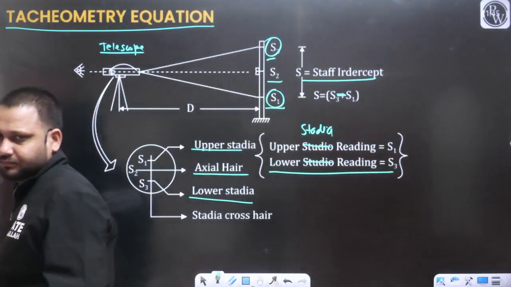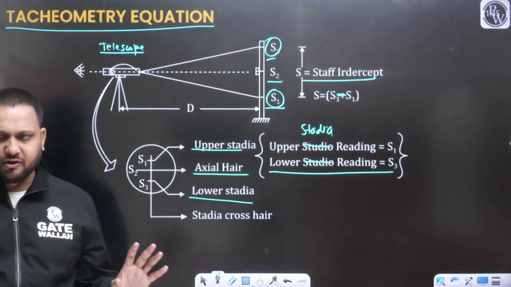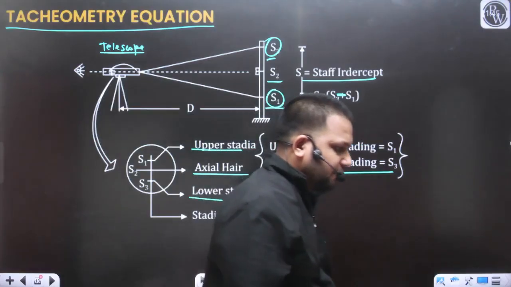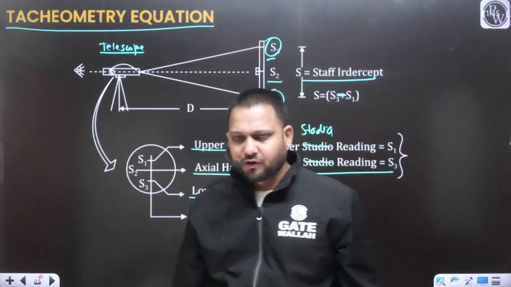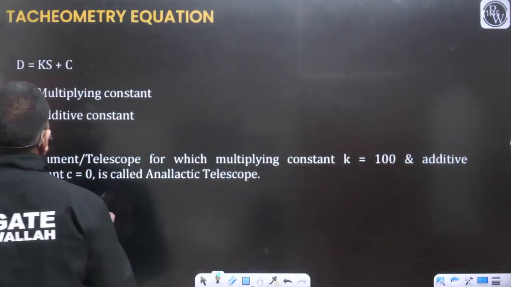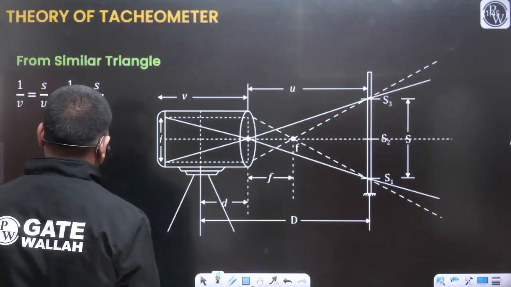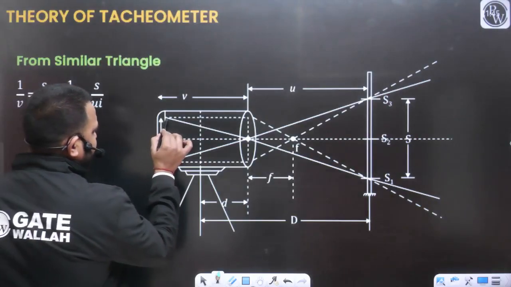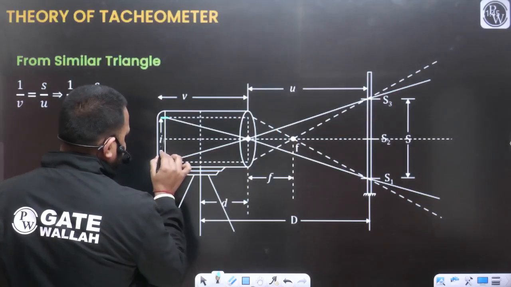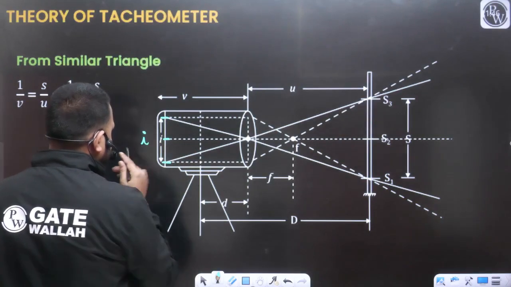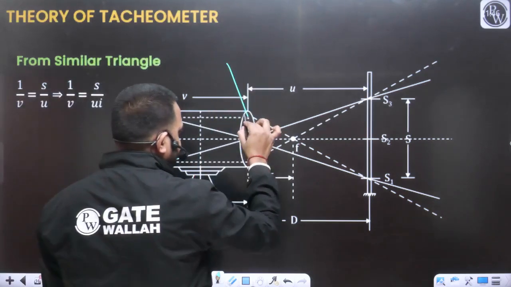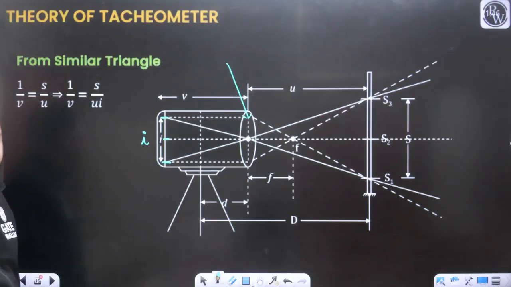Let's see how. You have already discussed all these basic points; you just need to recall them, and you will be able to recall very easily. So let's try to understand this situation. This diagram is very important. This is your upper stadia, this is your lower stadia, this is your axial stadia, and this is the distance i, the stadia interval. This is your objective lens. So how will the image form?